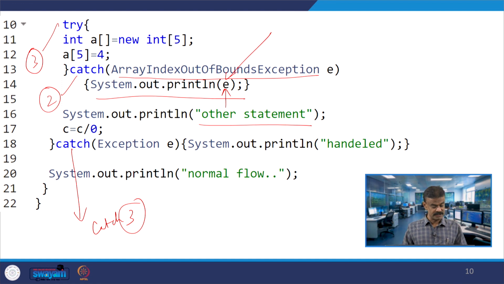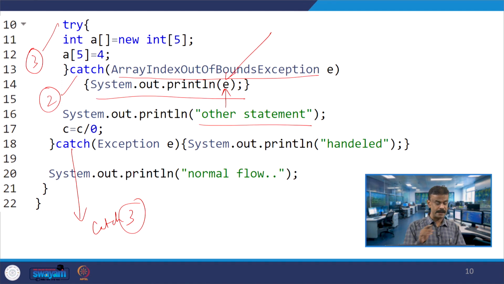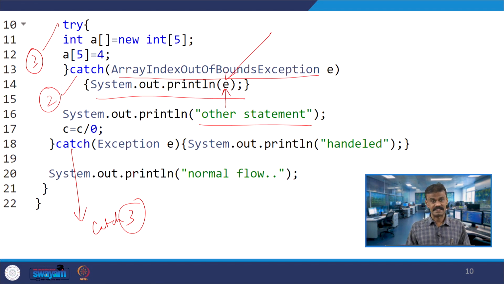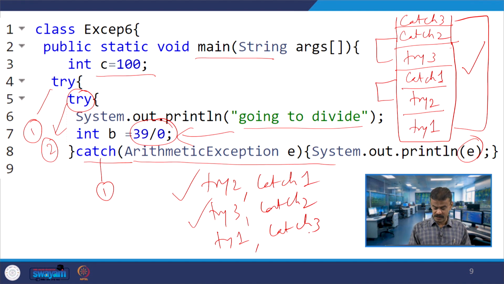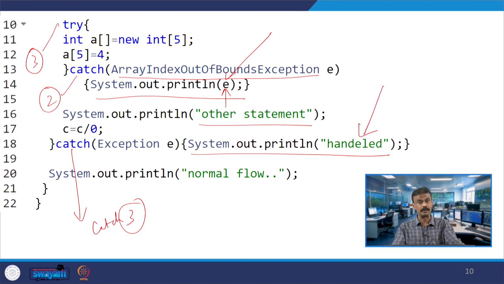So, here you are having C is equal to C by 0, alright. So, this is also over, try 3 catch 2. So, try 3 over here line number 10 and catch 2 is obviously array index out of bound. On line number 17 your C is equal to C by 0. What is C? Int C equal to 100, line number 3. So, 100 by 0, right, exception. So, try 1 will catch 3. What is catch 3? This one, system.out.println handled will be printed, right. Then you will have normal flow, correct.